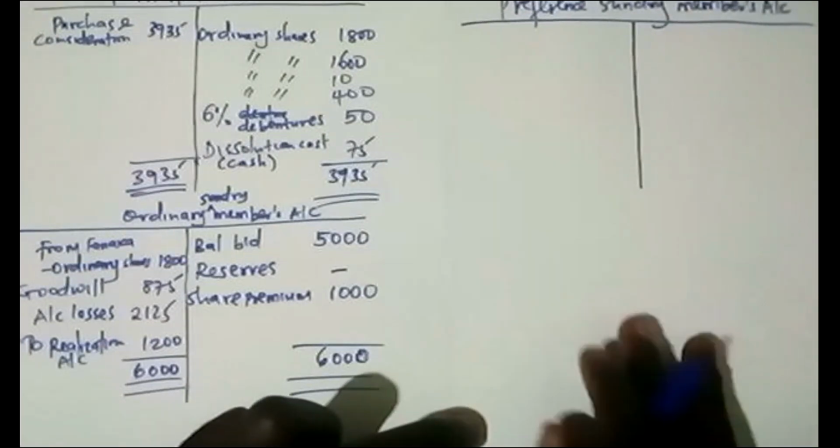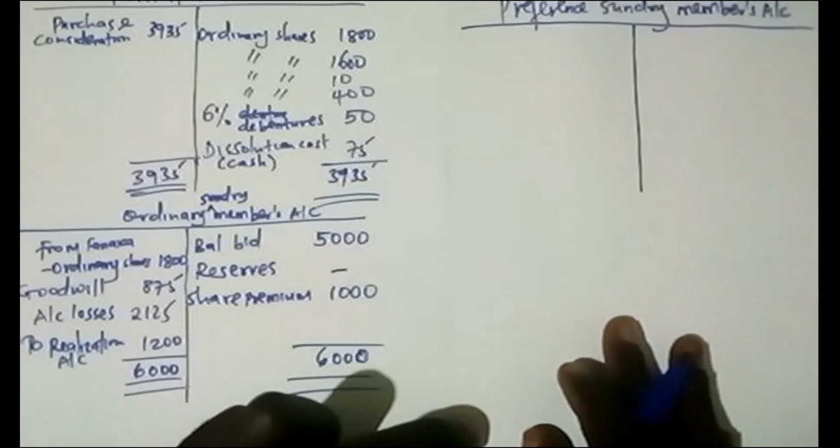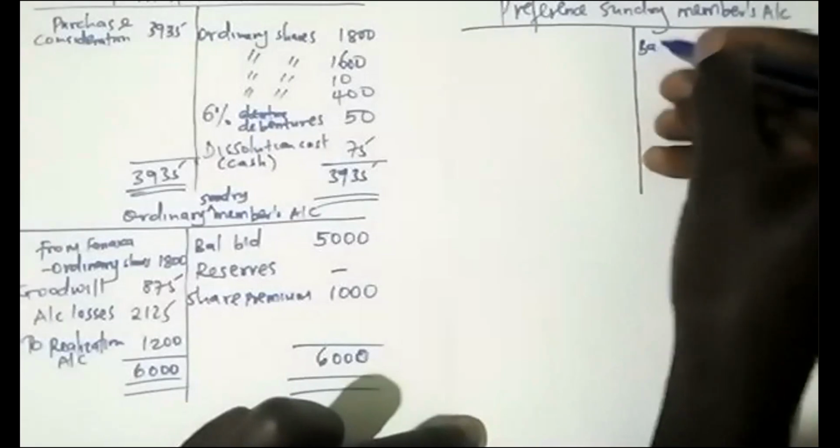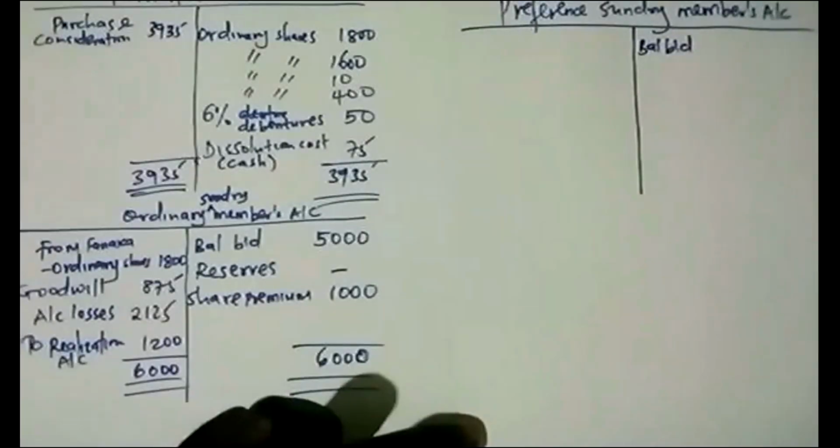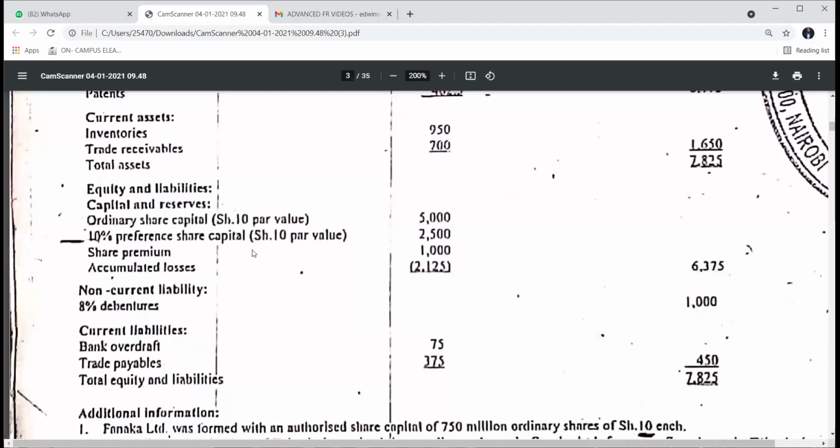So the balance brought down for the preference. You go to the balance sheet of Tab. So this is the balance sheet. Preference share capital is 2,500 here, 2,500.